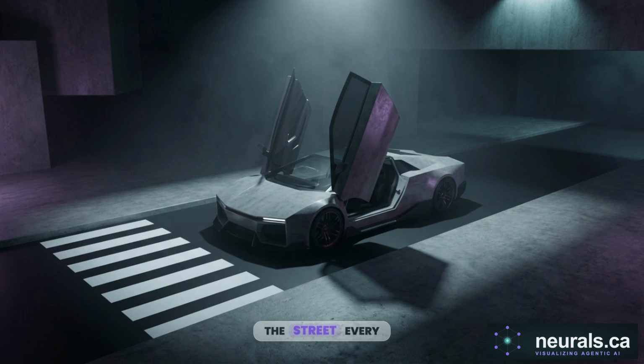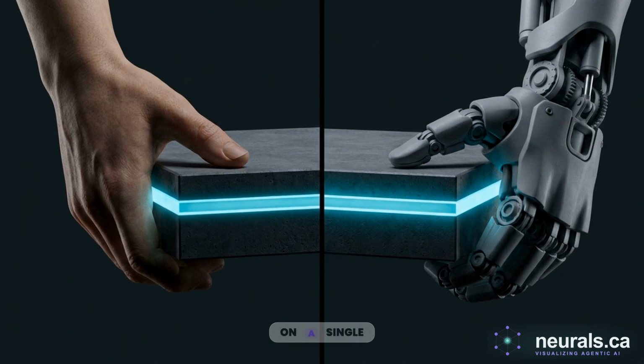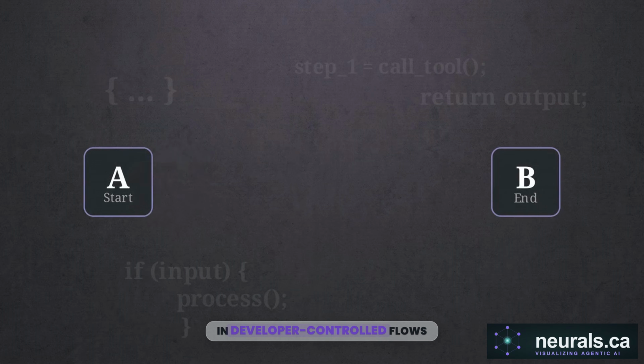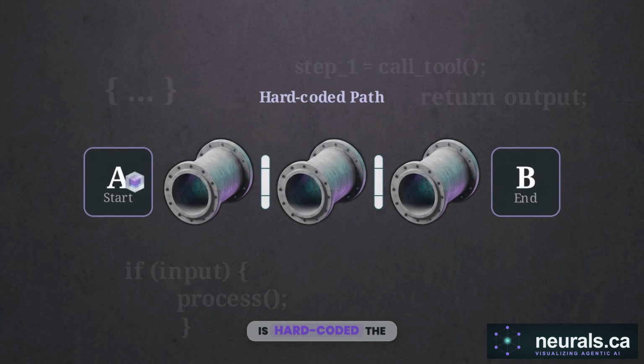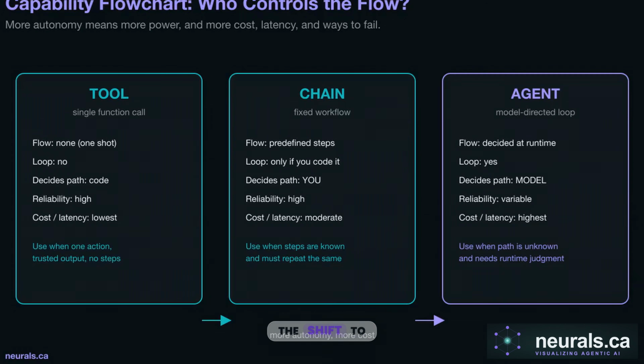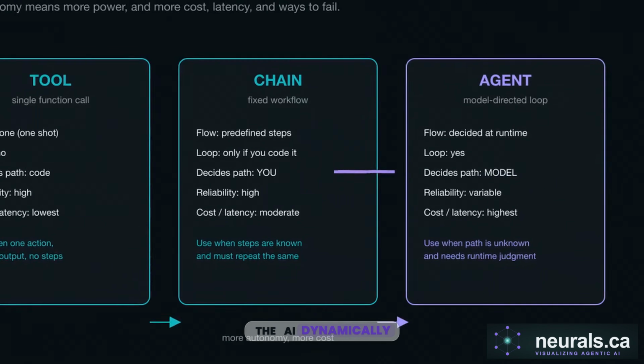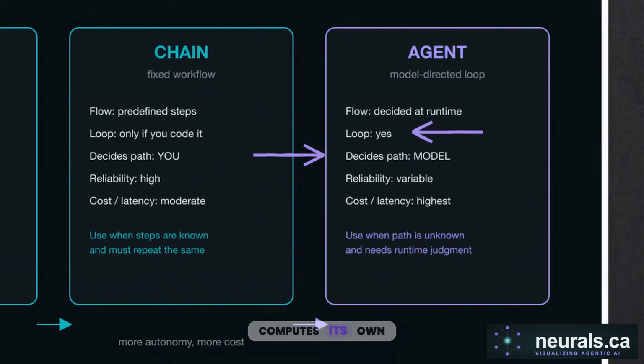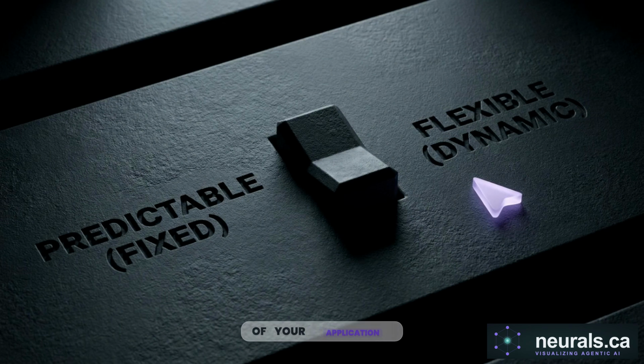Every AI architecture relies on a single defining metric: who holds the map and orchestrates the sequence of steps. In developer-controlled flows, the logic path is hard-coded. The system moves from step A to step B exactly as written in the code. This table breaks down the shift to model-controlled flow. In an agentic architecture, the AI dynamically decides the route, computes its own loops, and determines when the job is finished at runtime.